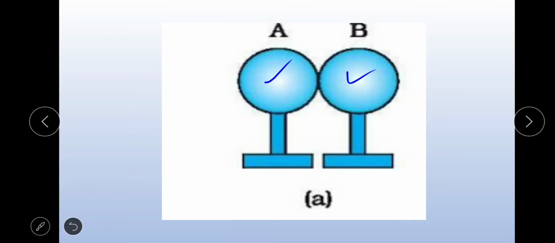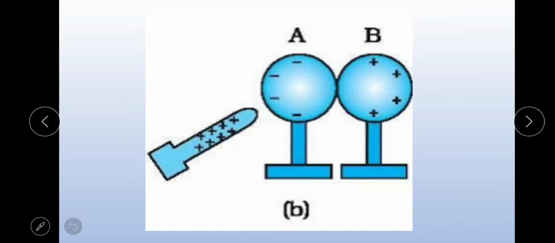In the second step, the positively charged rod is brought near sphere A. Then the electrons in both the spheres are attracted towards the left surface of A. This is the left surface of A, right?